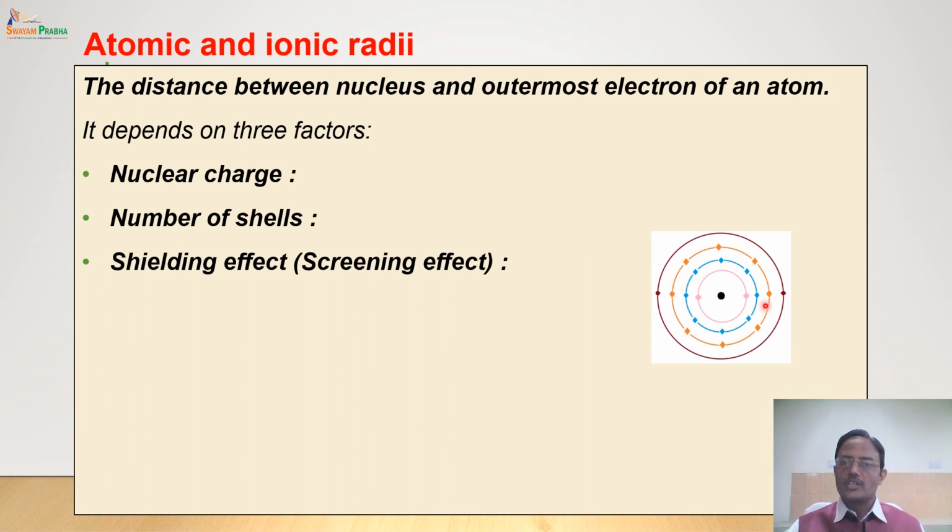These electrons will shield the outermost electron from the force of nucleus, and hence it is called the screening effect or shielding effect. In other words, we can define the shielding effect as the reduction in the force of attraction between nucleus and outermost electron caused by the inner shell electrons. This is called the shielding effect. Now if shielding effect is more, then the force of attraction is less, and as a result the atomic radius will increase. In other words, we can say that atomic radius is directly proportional to shielding effect.